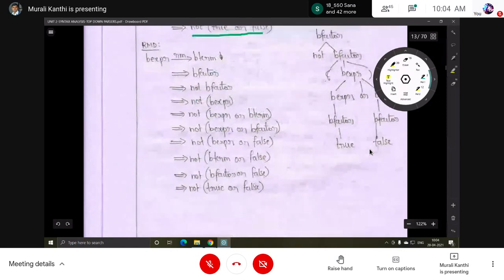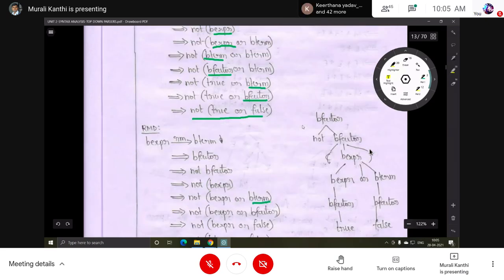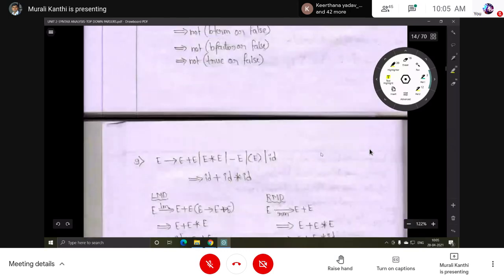The same thing can be done for the rightmost derivation. It is the same, but from here onwards, this one is the rightmost non-terminal. This is replaced by B factor, and B factor is replaced by false. Next, this one is the rightmost non-terminal, replaced by B term. Then this one is replaced by B factor, and this one is replaced by true. So this is a rightmost derivation, and the earlier one is a leftmost derivation.